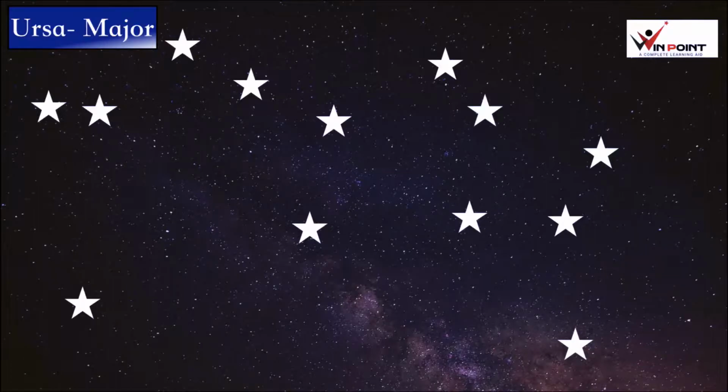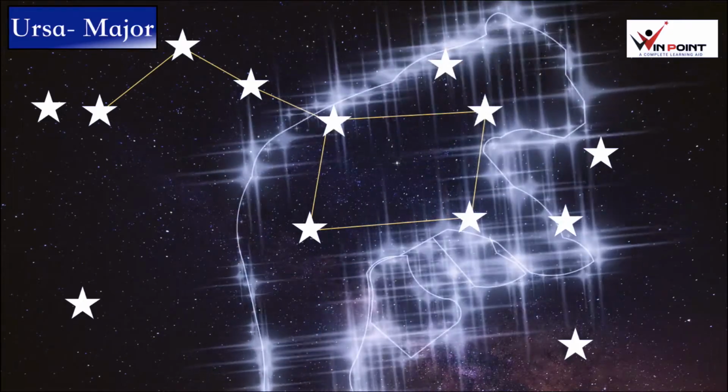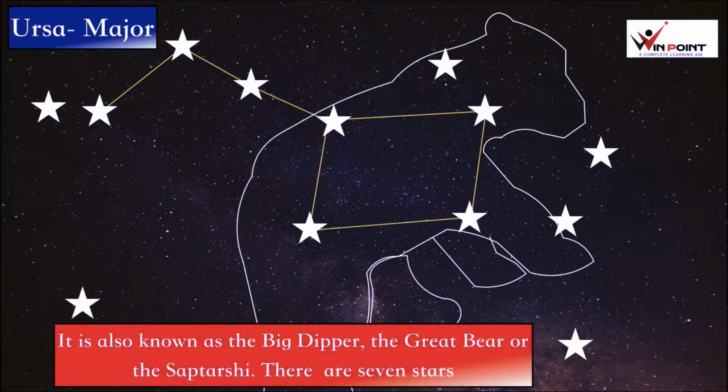Now we can discuss examples of some constellations. First one, Ursa Major. It is the shape of Ursa Major, and it is also known as the Giant Bear. It is also known as the Big Dipper, the Great Bear, or Saptarshi. There are 7 stars in this group.